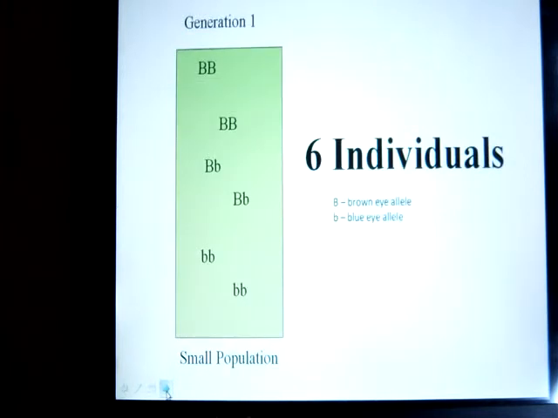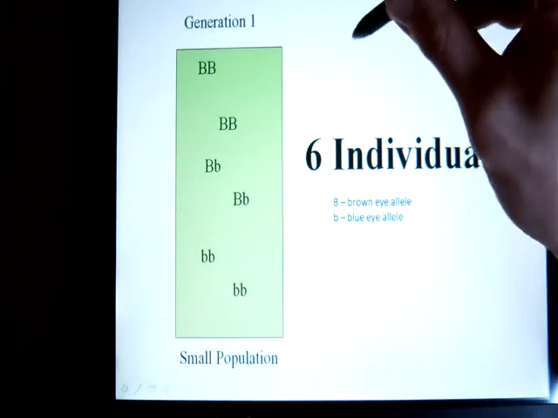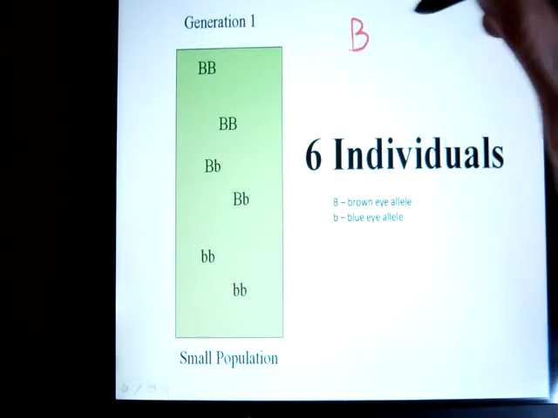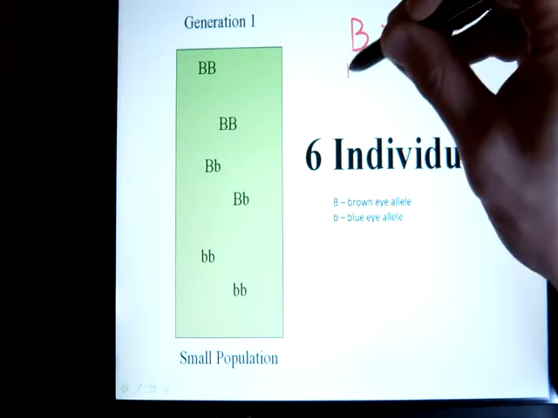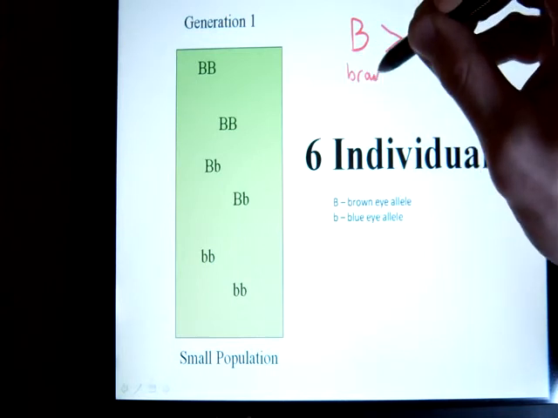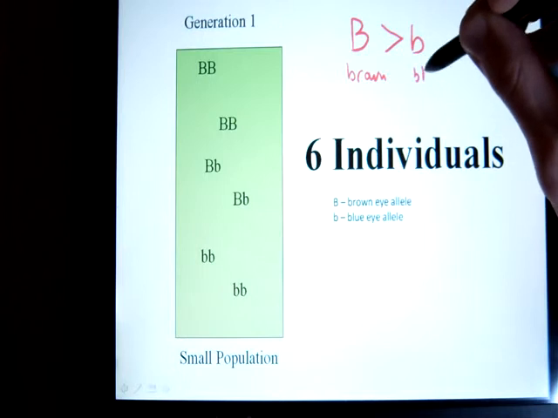So we're going to take a look first at population size and see how a small population can cause the genetics of a population to change. Now we're going to take a look at just one trait, and we'll make it simple and make it eye color. We'll just say it's easy, 2 alleles, B and little b, and big B is brown, and we know that brown is dominant to blue.